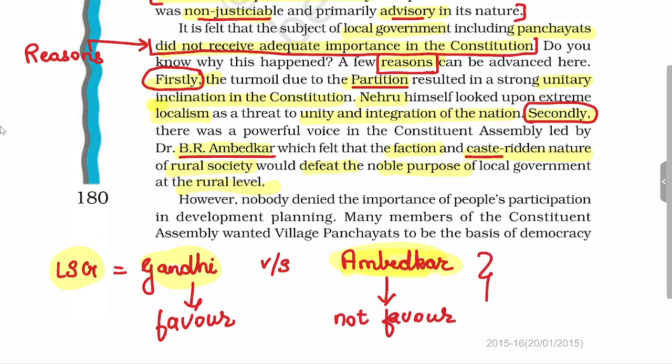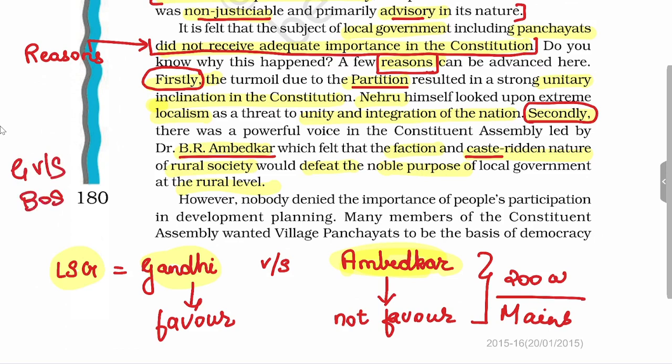Try to prepare content over this subject of around 200 words because from this perspective you can find a question in mains. Already a question has come in mains regarding Gandhi versus Bose. So here you should prepare the different views of Gandhi and Ambedkar on local self-government.